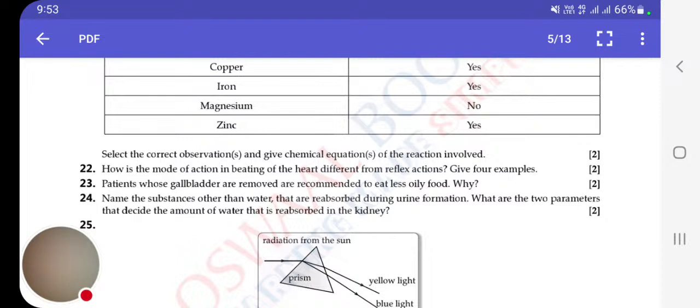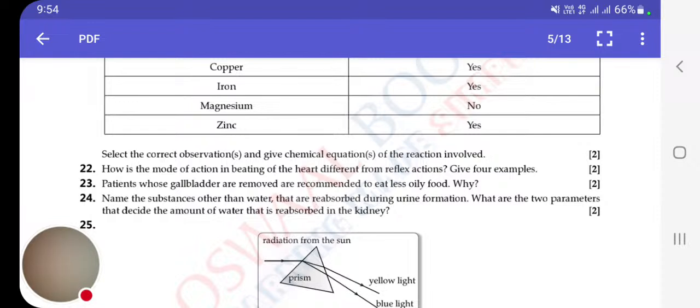Third point, these actions are regulated by the brain. Fourth, they do not involve skeletal muscle. Fifth, the actions are performed throughout one's life. Another is that this action may be quick or slow. You can write any 4 of them. Don't write all of them, but you must write at least 4 of them.